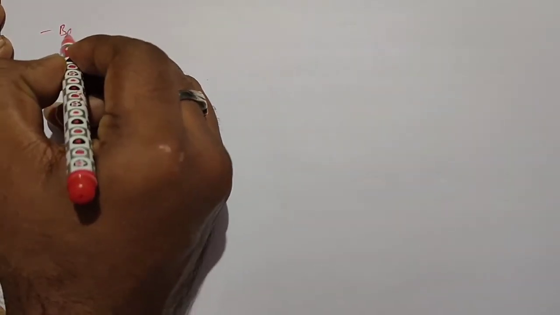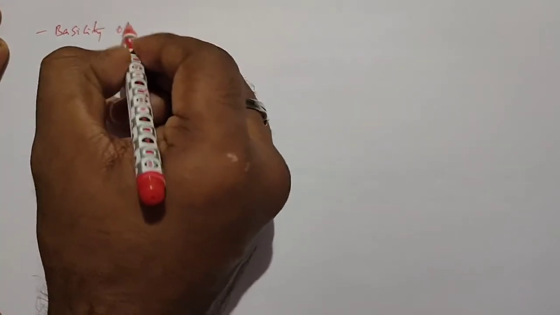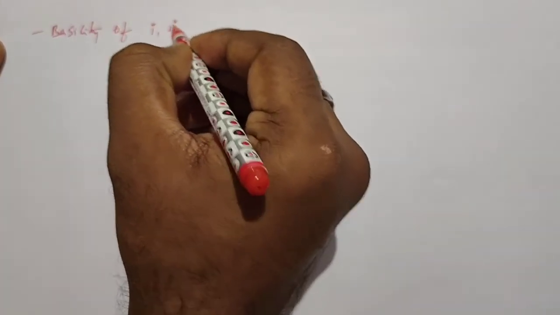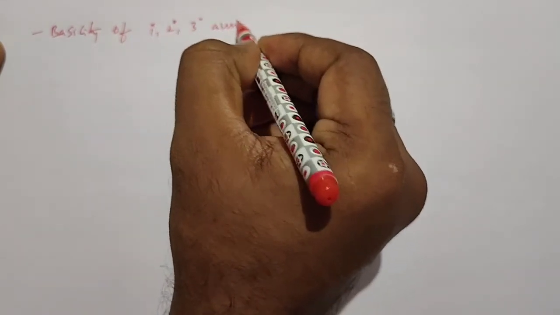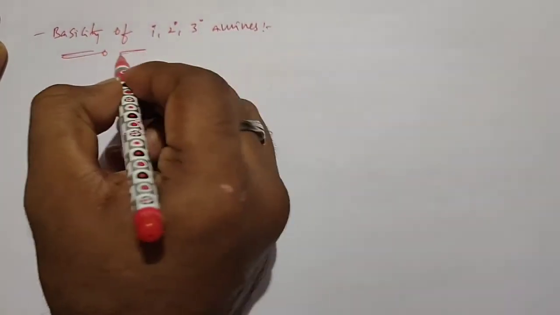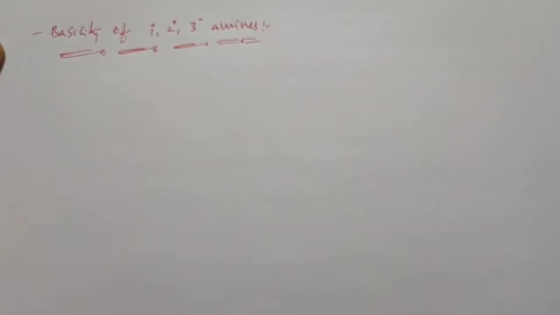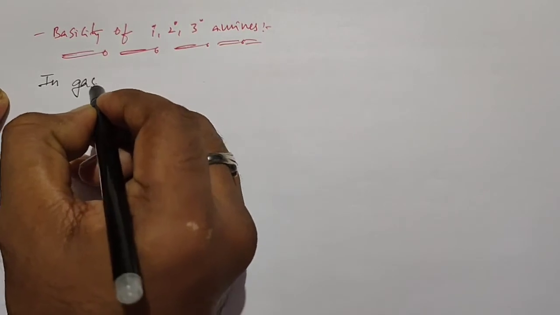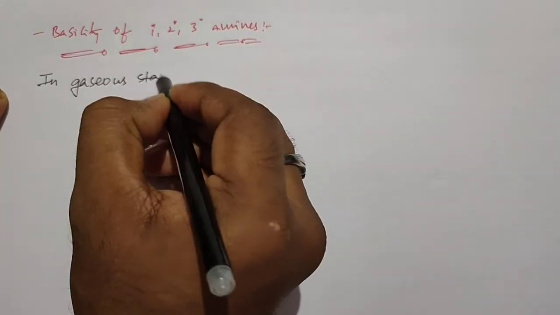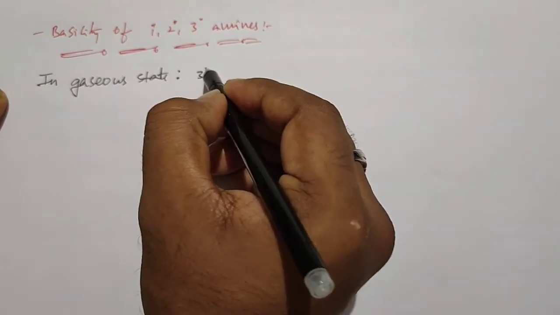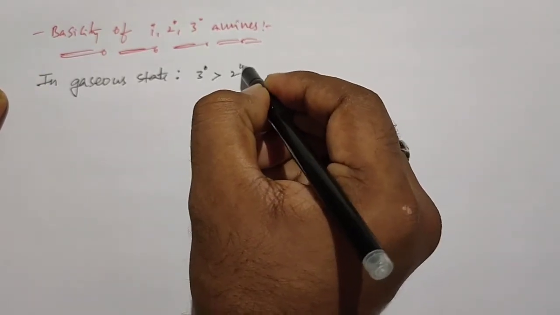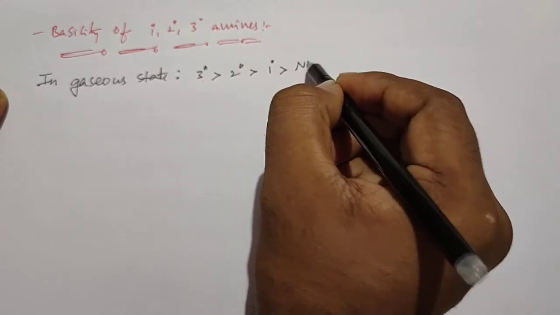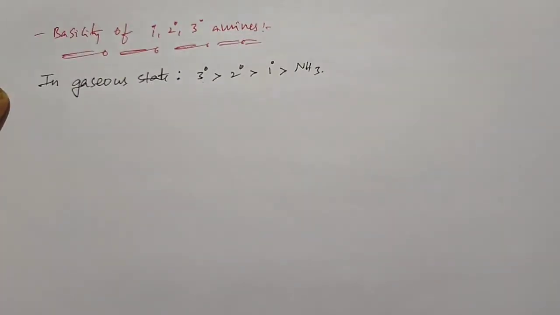Okay, next: basicity of primary, secondary, and tertiary amines. When you observe the basicity of primary, secondary, and tertiary amines in the gaseous state, the order is always constant. In the gaseous state, the basicity is in the order: tertiary is most basic, then secondary, then primary, and ammonia at last. So this is in the gaseous state.